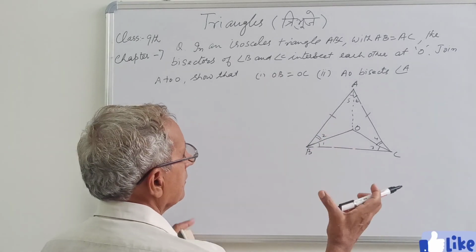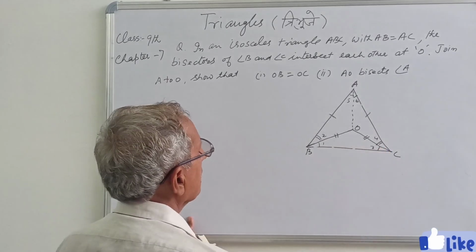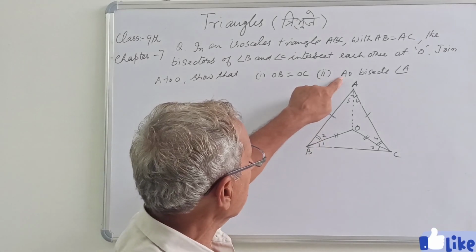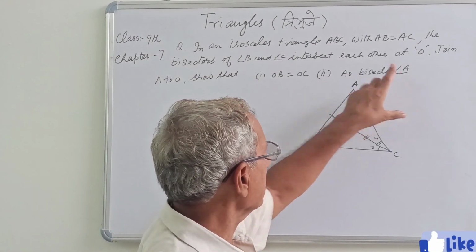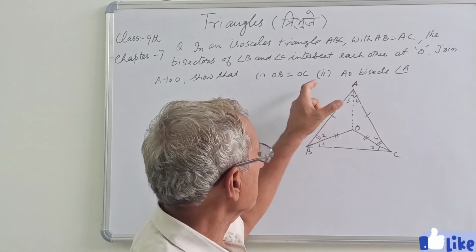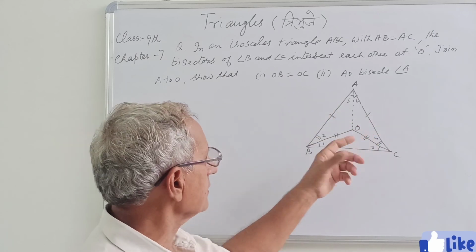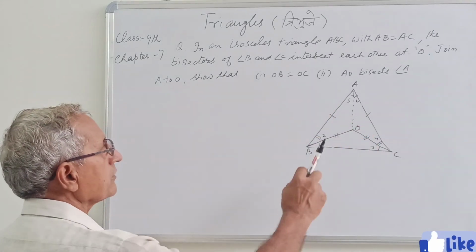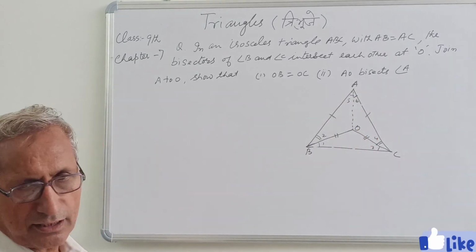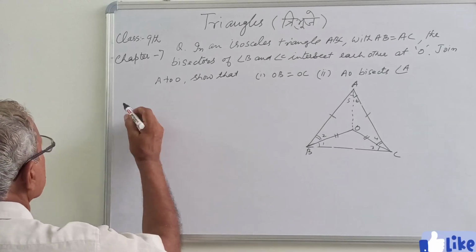Show that OB equal to OC. This side equal to this side has to be proved. And secondly, AO bisects angle A. So this line segment AO bisects angle A. You have to prove angle 5 is equal to 6. I have marked 1, 2, 3, 4, 5, 6 for different angles here. So now the solution.